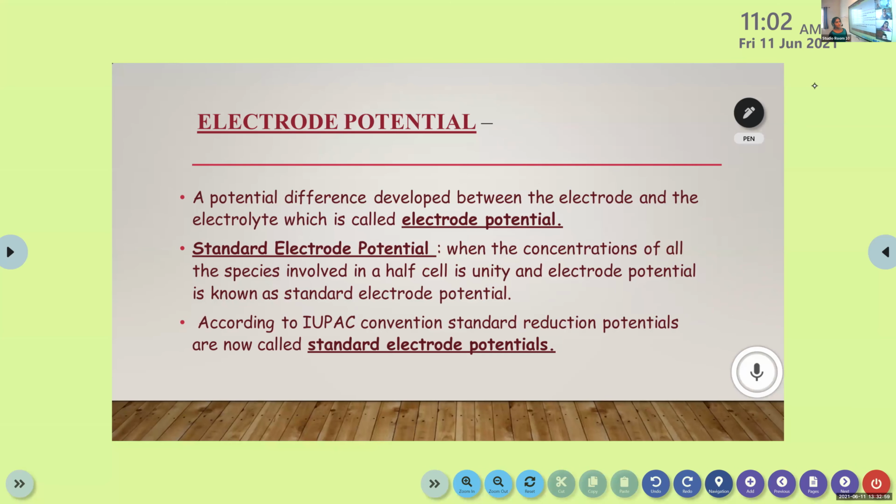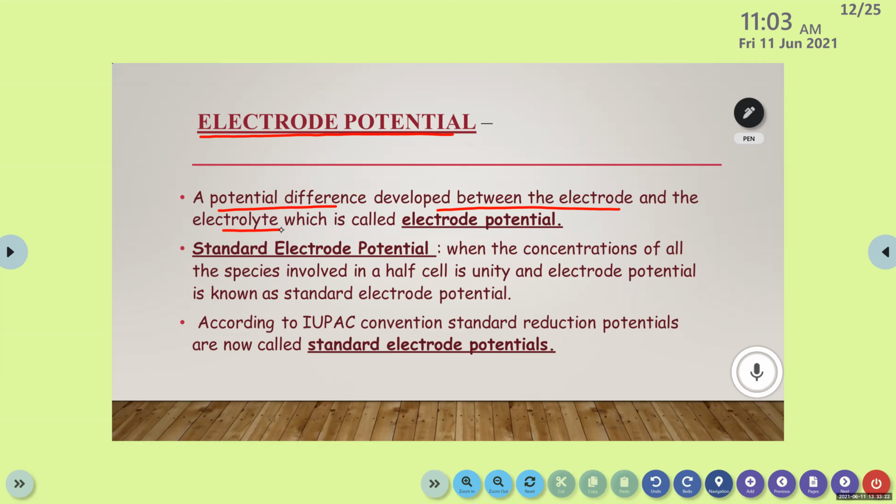Electrode potential is created due to the movement of ions or metals between the electrode and the electrolyte, at equilibrium. The potential difference developed between the electrode and the electrolyte is called electrode potential.